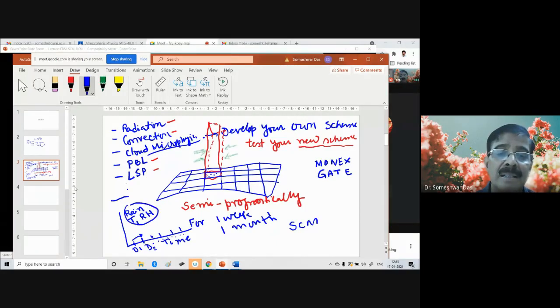And at this time, you also have the observed values of these parameters, rain, temperature, and RH. So you compare with this observation the values which you have predicted or obtained from your new scheme, okay.